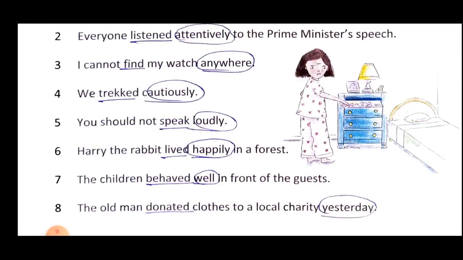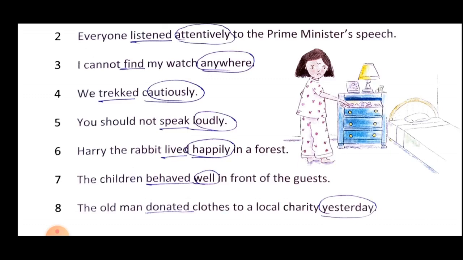Next, you should not speak loudly. What is the action? The action is of speaking. So speaking is your verb and how it should not be done. How, the answer of how the action occurs or how the action is not occurring. So that is your how adverb. So speaking is there, but how? Loudly. So loudly is your how adverb.